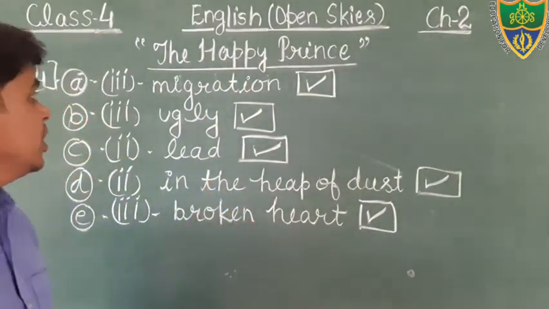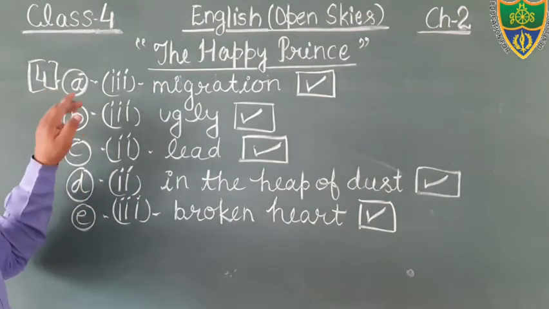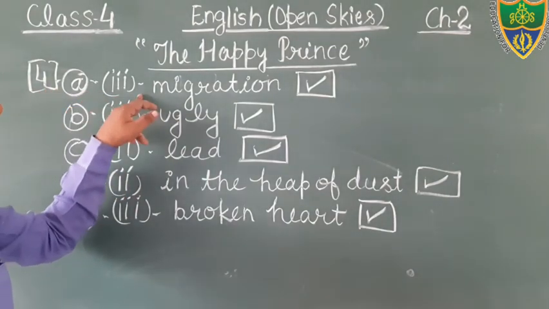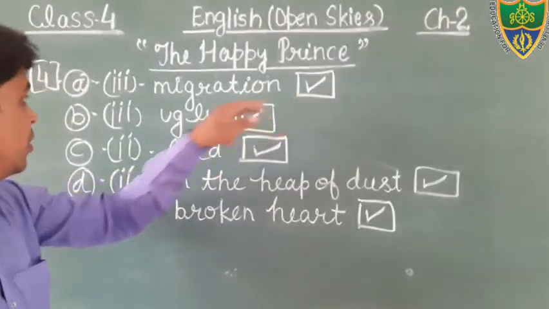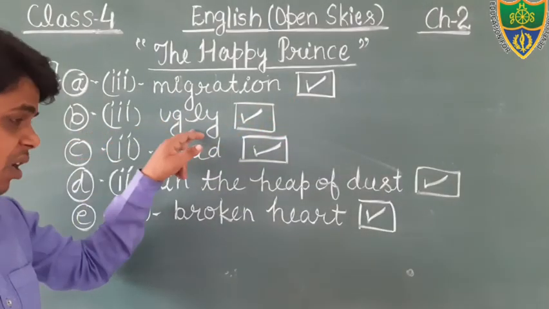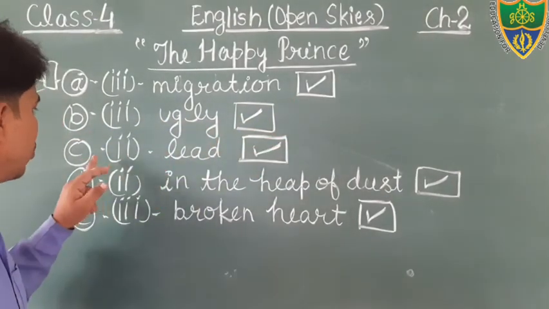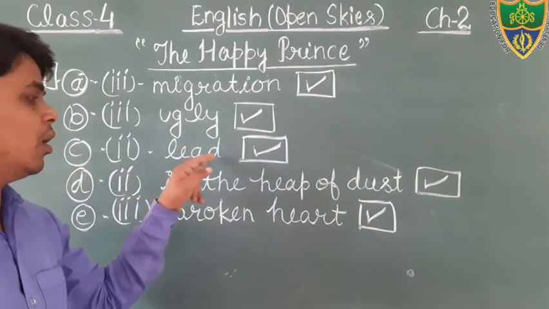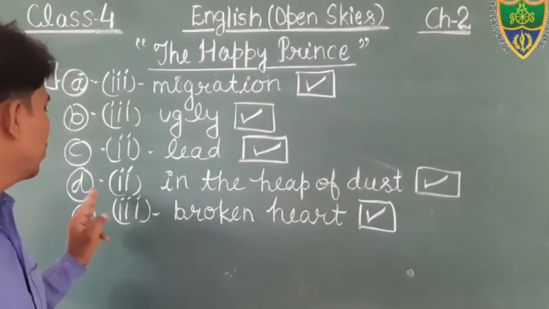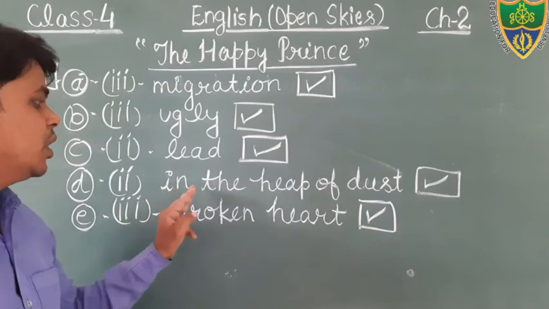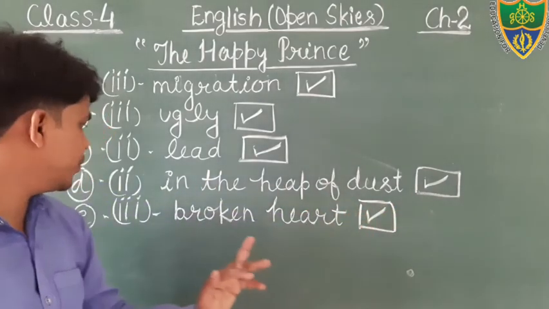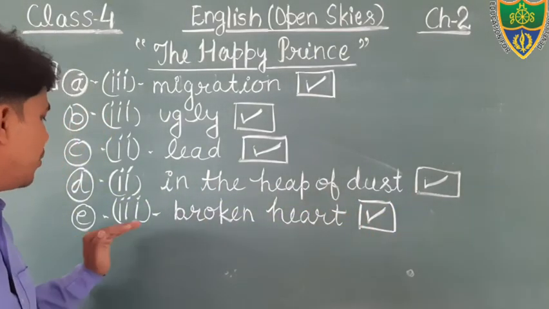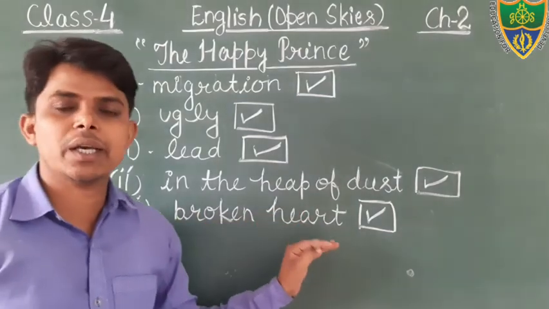Dear students, we can see here in exercise number 4, in question number A, option number 3, migration is the correct option. Question number B, option number 3, ugly is the correct option. Question number C, option number 2, lead is the correct option. Question number D, option number 2, in the heap of dust is the correct option. Question number E, option number 3, broken heart is the correct option.